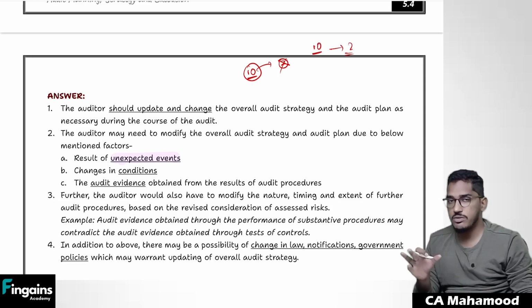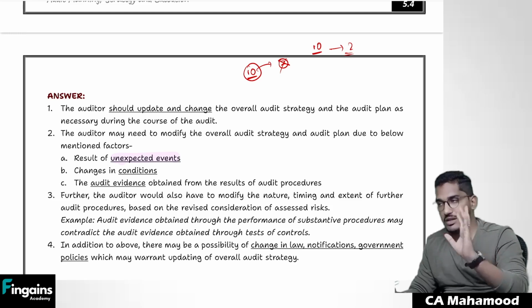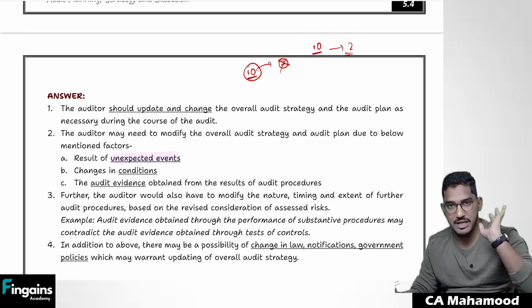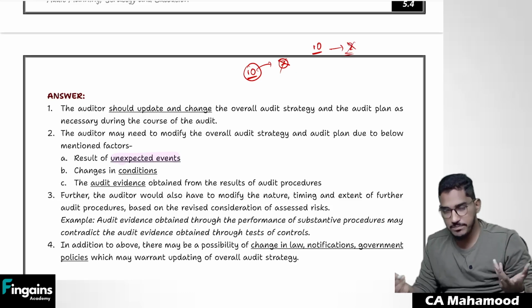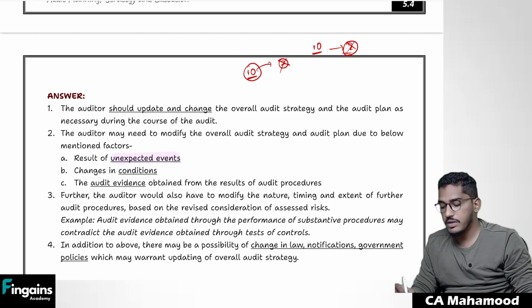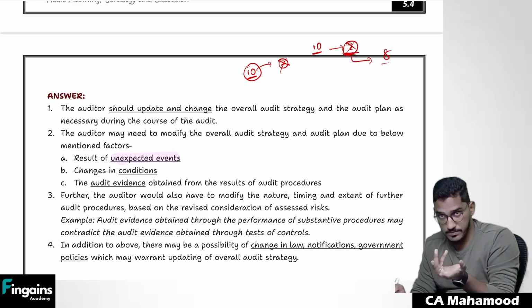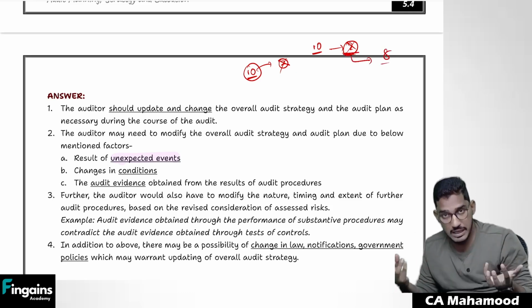No, whether you die also, I don't bother. Come and die at the client's premises. I have to follow my plan strictly. Will you be so rigid like that? No. These 2 people are unable to come. Then what will happen? Whatever work these 2 people are supposed to do has to be taken up by the remaining 8 persons. That means you are making a change to your plan.